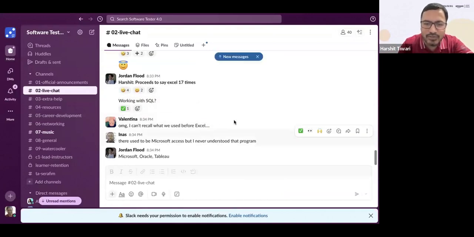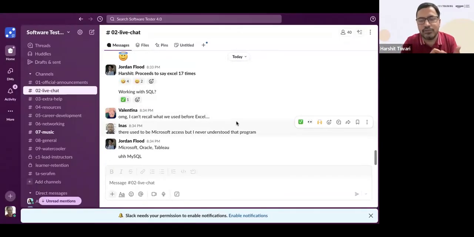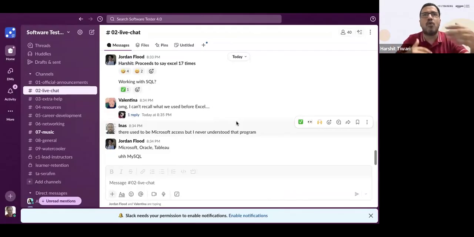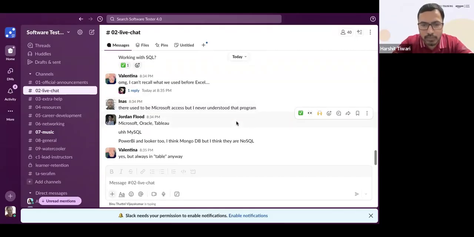Valentia says, I can't recall what we used before Excel. Yeah, Valentia, you could use notepads, text. Earlier we used to do it handwritten. You would have a diary, and someone comes to you and says, I want to register for this event, and you make a note that this person had registered for this one. That was before computers. Then we started using text-based editors. You could use notepads or other text-based editors on the computers.